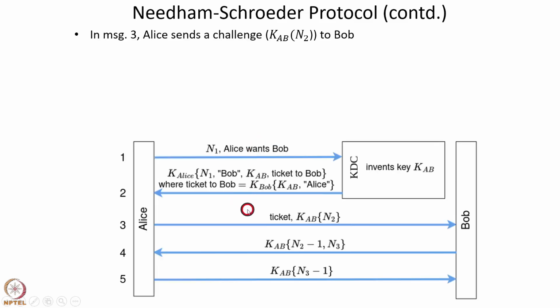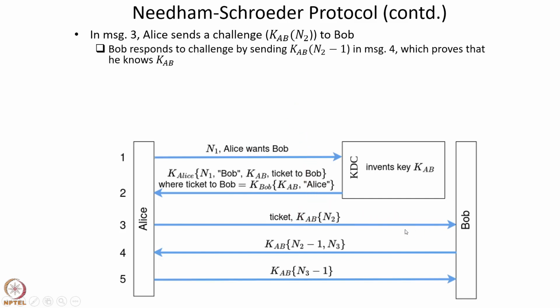Now, in message 3, Alice sends a challenge KB N2 to Bob. Then Bob decrypts this message KB N2 to get N2, and then decrements it to get N2 minus 1, and then re-encrypts it to get KB N2 minus 1, comma N3. So this response KB N2 minus 1 proves that Bob knows the secret KB.